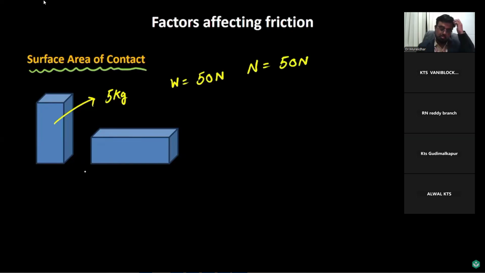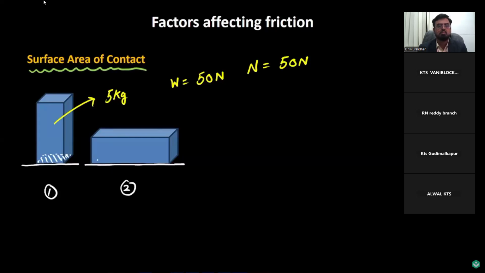In situation number 1, the box is lying on the surface in this position, and in situation number 2, the box is lying on the table, let's say in this particular position. First situation, when the box is lying on the table in this position, the surface area of contact would be this much area. And in the second situation, the surface area of contact would be this much area.